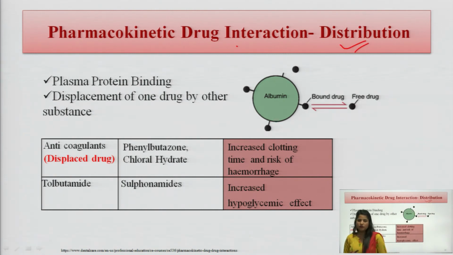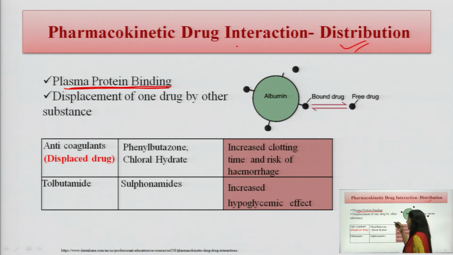So, we are doing the pharmacokinetic drug interaction. In this, the second point is the distribution. If the distribution is affected, then drug interaction also happens by this mechanism. What happens in the distribution? After the absorption part, the drugs are going to bind with the plasma proteins. These plasma proteins can be albumin.